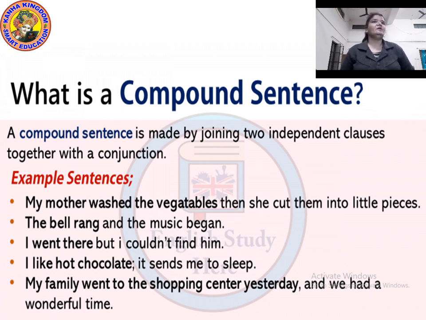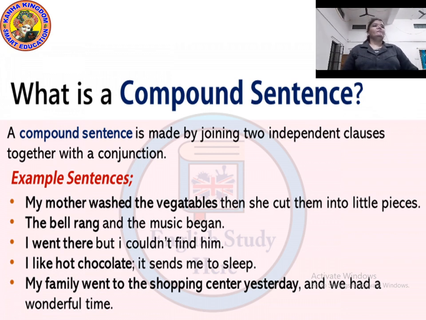Now first thing, a compound sentence has two independent clauses. Yes, there are two clauses: washed the vegetable and cut them into pieces. Next, a compound sentence joins two clauses with a conjunction. Here the conjunction is then.